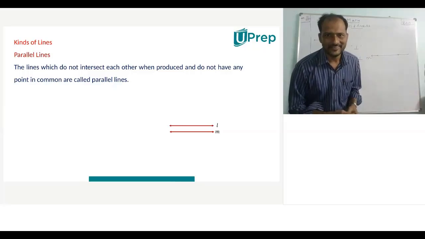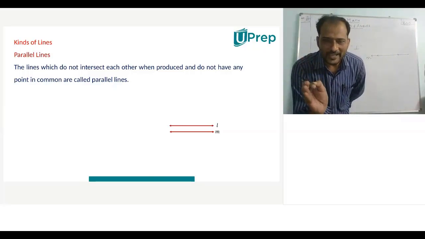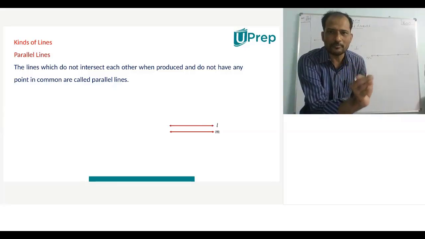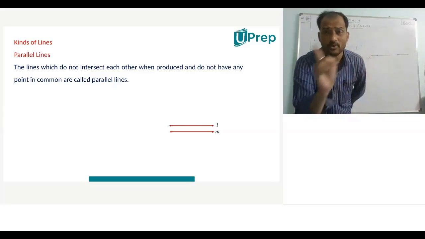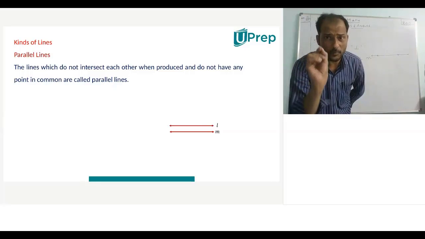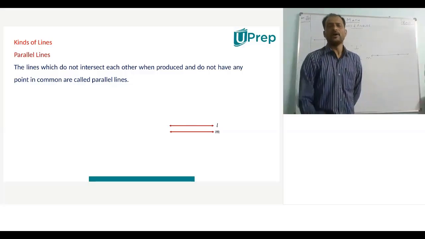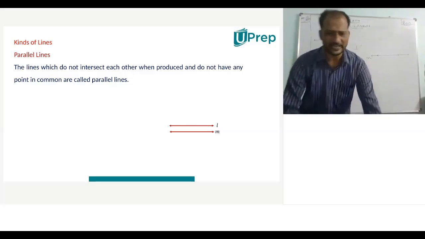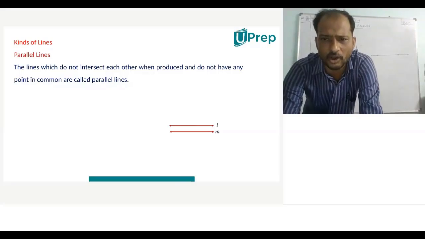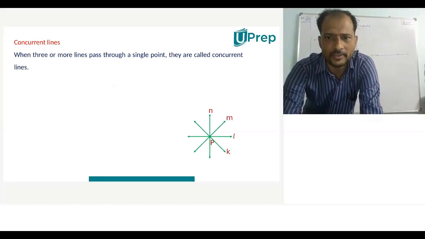Did you agree? Did you understand the point? If two lines have an infinite number of points in common, then they are coincident lines. If the same two lines have one point in common, then they are called intersecting lines. Parallel lines, as we just discussed, have no point in common. So basically, they are lines which are parallel to each other.